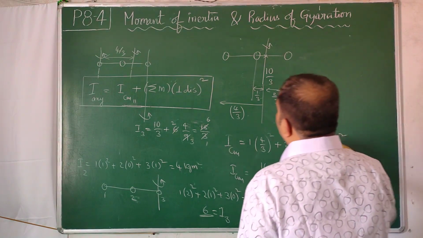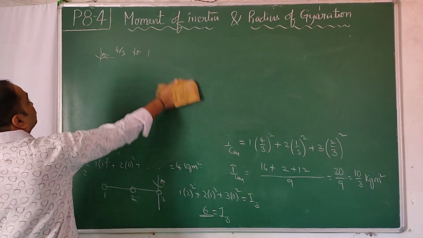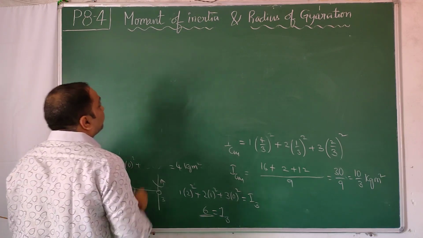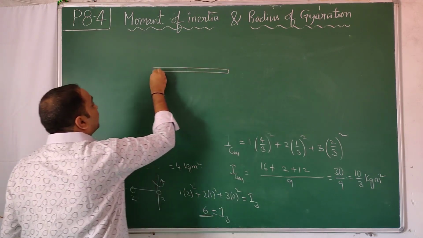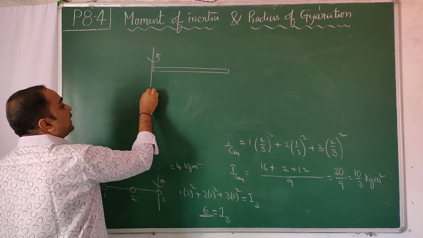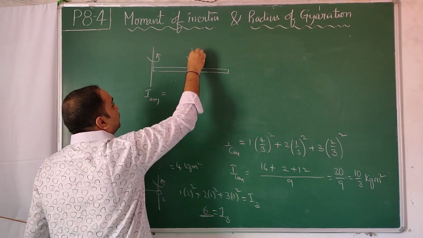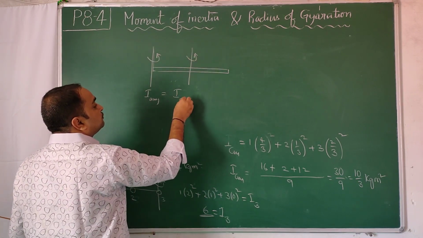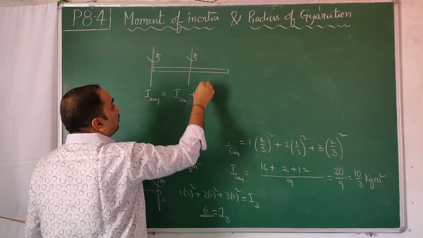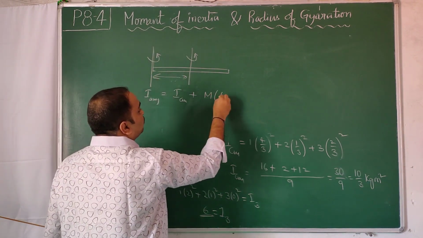So previously we had the moment of inertia of a rod about this axis. I about any axis is equal to I_CM, the center of mass axis, plus the mass of the whole rod times the distance between these 2 axes, where total length is L and this distance is L/2, whole square.